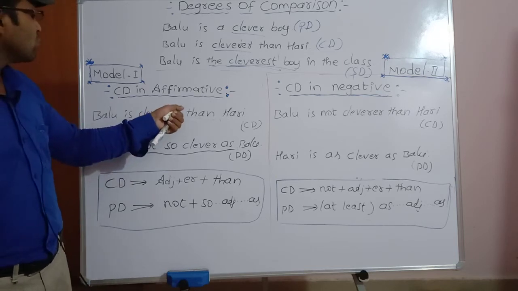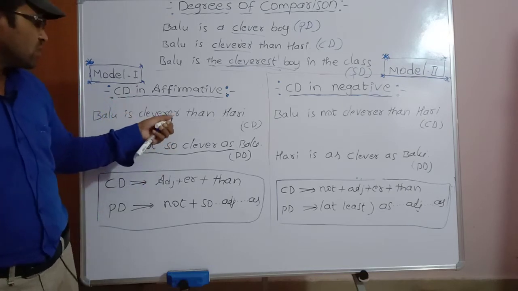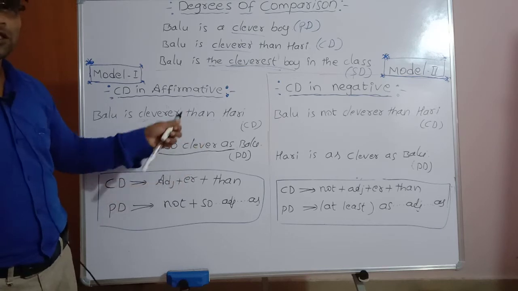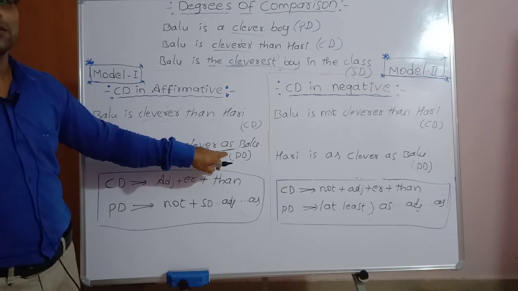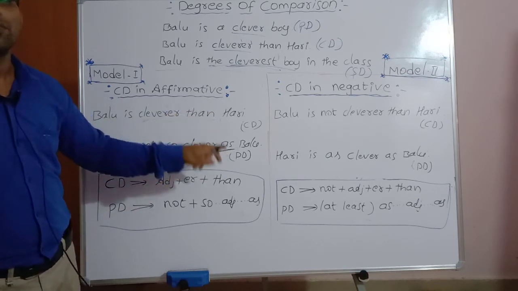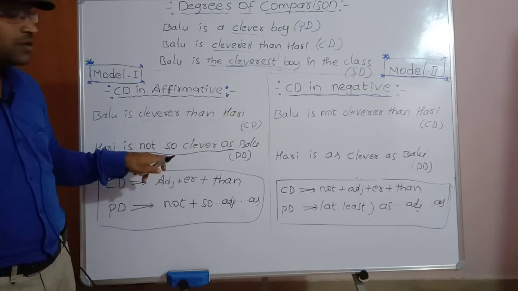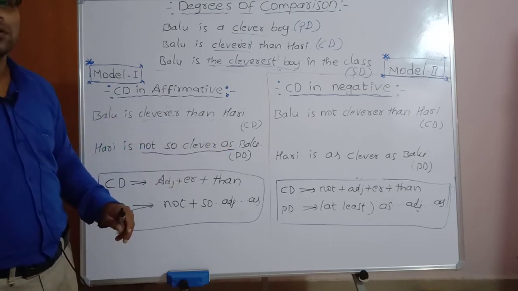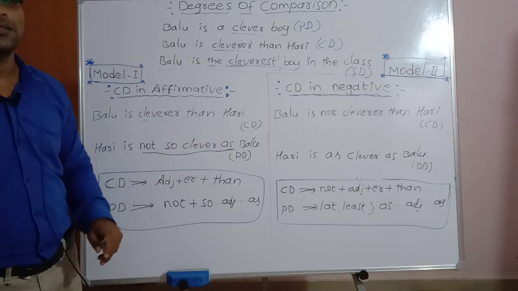Here we omit the suffix er, clever. The next one, use so as in the positive degree. The adjective is placed between so as.